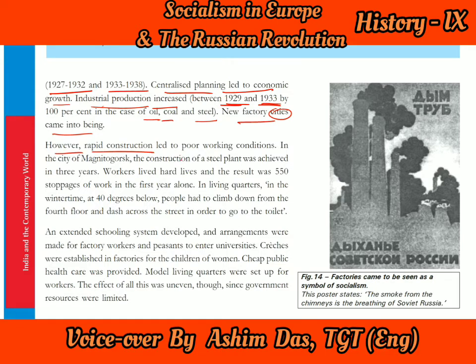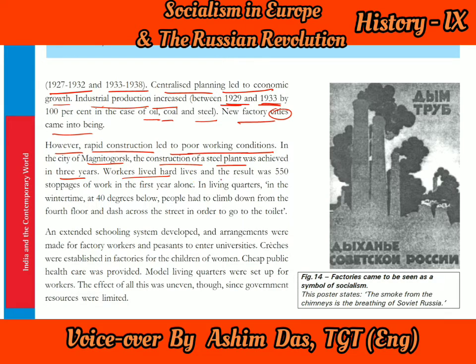But the people who were working in these factories, in the cities that were coming up, their working conditions were poor. Why? Because we can see one example here in the city of Magnitogorsk. Magnitogorsk was an industrial city. The construction of a steel plant was achieved in 3 years. Within 3 years only, one steel factory was set up.